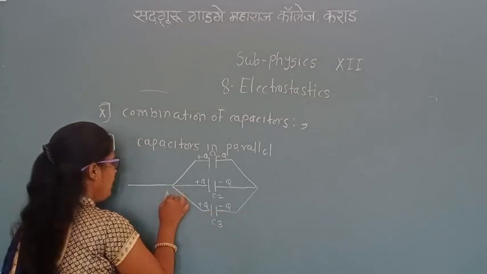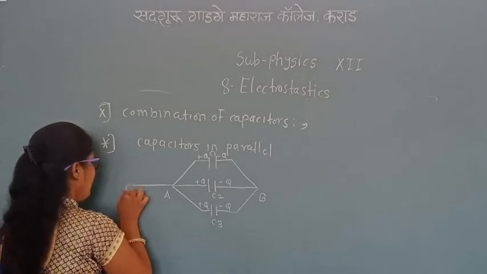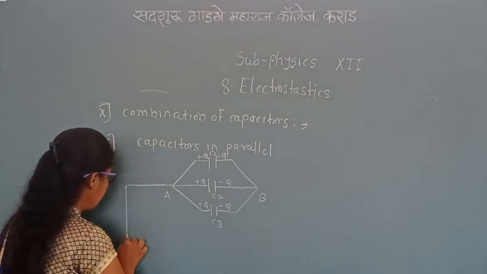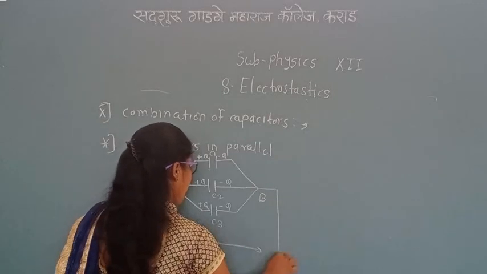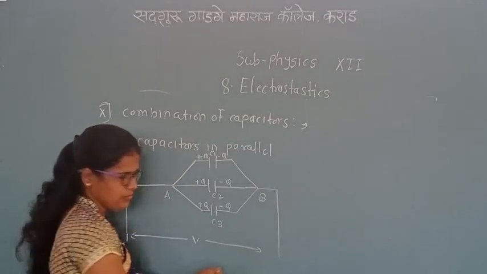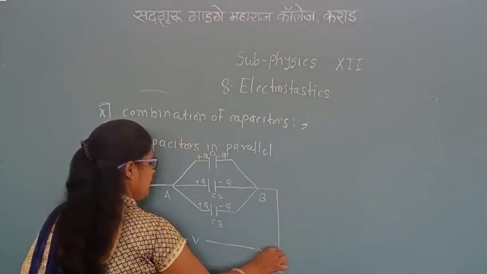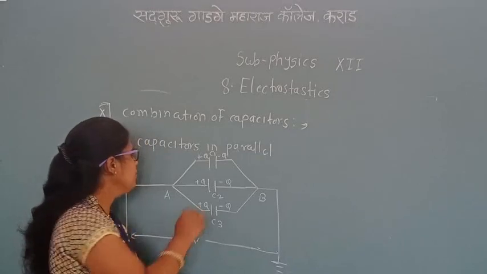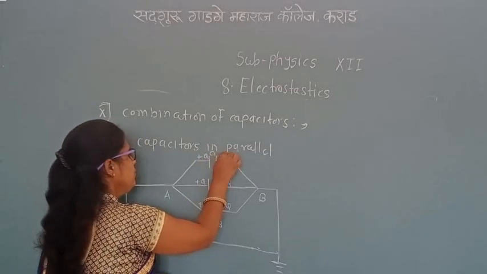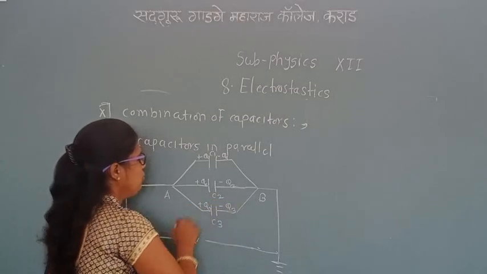Here is A, here is B, and the potential difference is V. One end is connected to the earth. Its potential difference is V here. Here the charges are Q1, Q1, Q2, Q2, Q3, Q3.